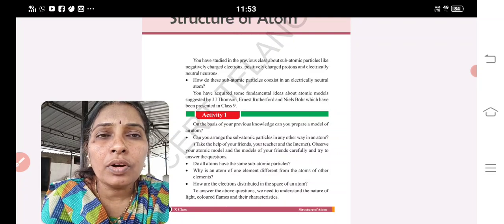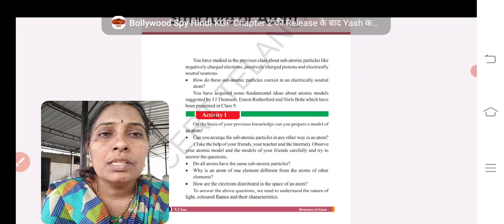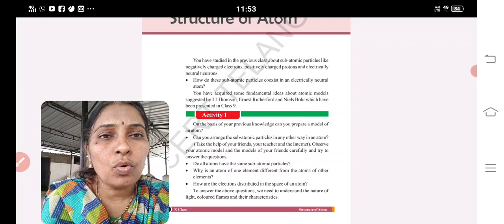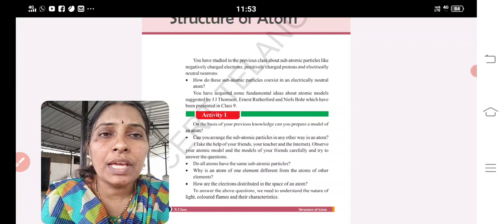The modern mechanical model helps us understand the path of the electron with the help of quantum numbers. We have four quantum numbers: principal quantum number, angular momentum quantum number, magnetic quantum number, and spin quantum number. What information do you get from the spin quantum number? The spin of the electron.